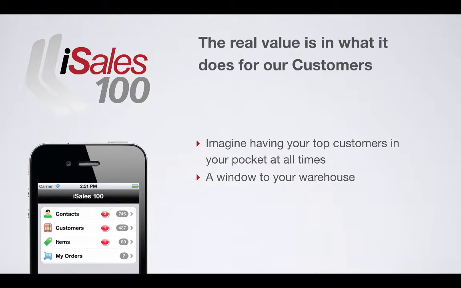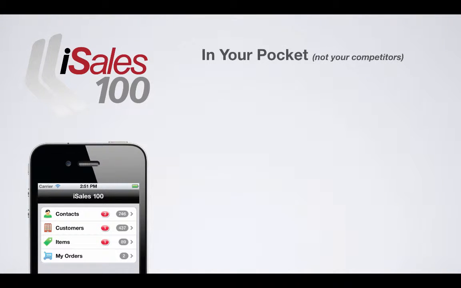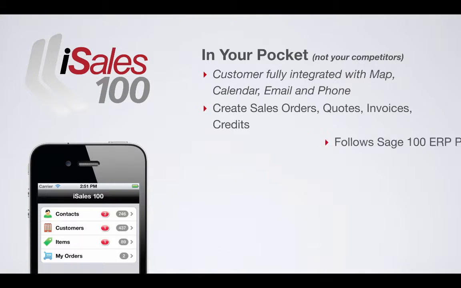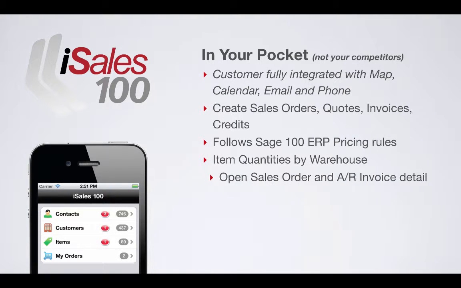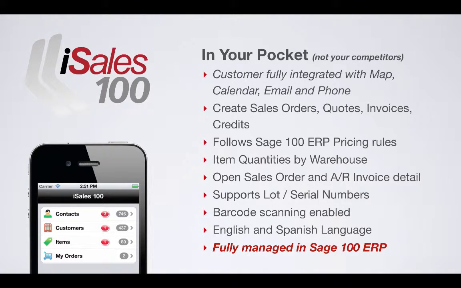So it has all of the things that you would expect, certainly. Customer access to customer information, a window into the warehouse with product quantity status and things of that nature, an illustrated product catalog, of course, having a price list and all of that stuff. And great productivity ability too. It provides integration out of the box with the map, the calendar, email, and the phone, and all of that. iSales, by the way, works with all the versions of the iPad except for iPad 1. We no longer support that. It also works with iPod Touch too.